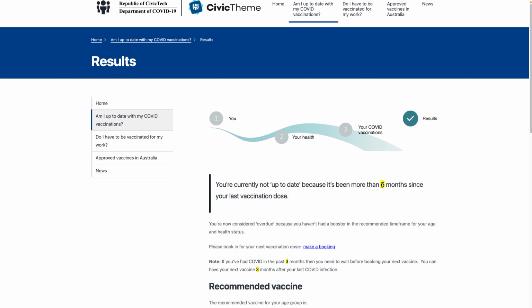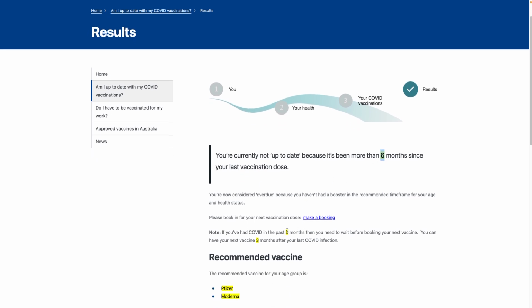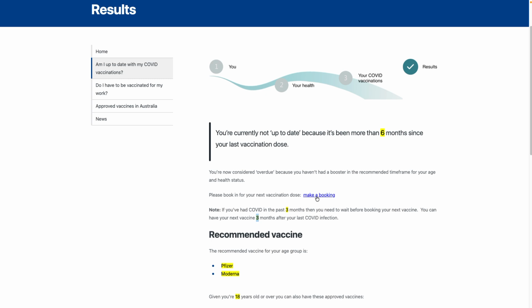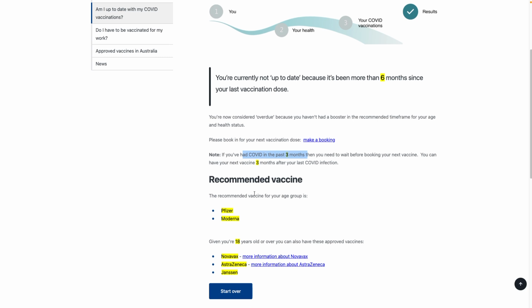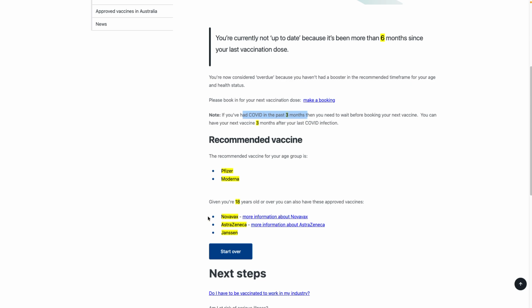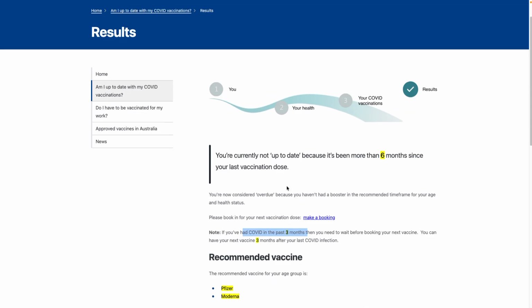Anything here as well that's highlighted in yellow is information that's come from OpenFisca and depends on the information that was provided. So in this case, it says that the person is currently not up to date because it's been more than 6 months since their last vaccination. It's got a call to action for making a booking, also some information about if they'd had COVID in the past 3 months, and then the recommended vaccine based on their age group, and that they are also eligible for these vaccines. Again, these vaccines were relevant at the time.